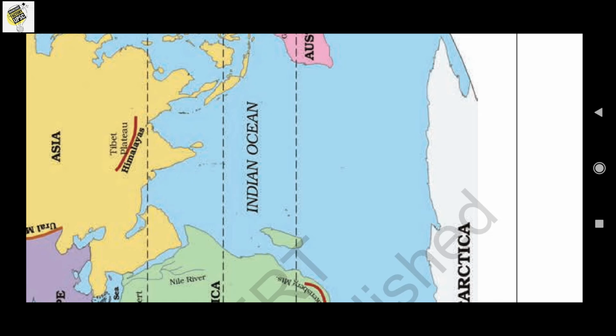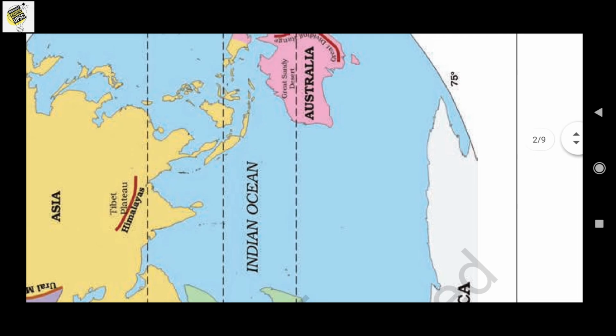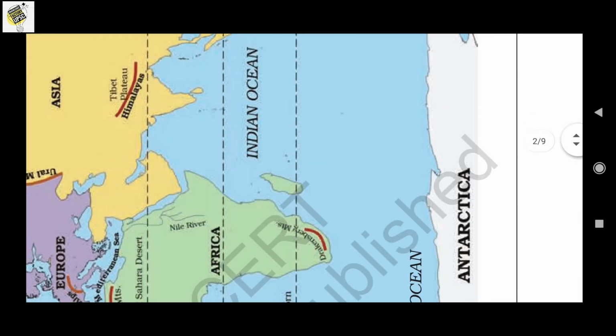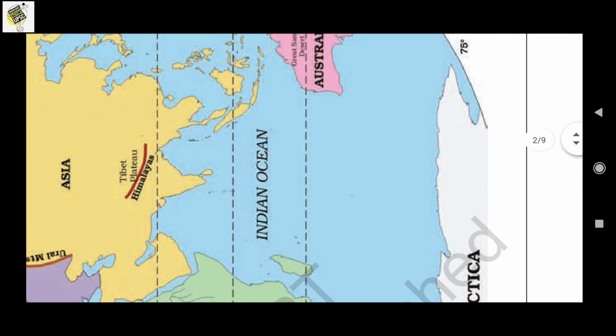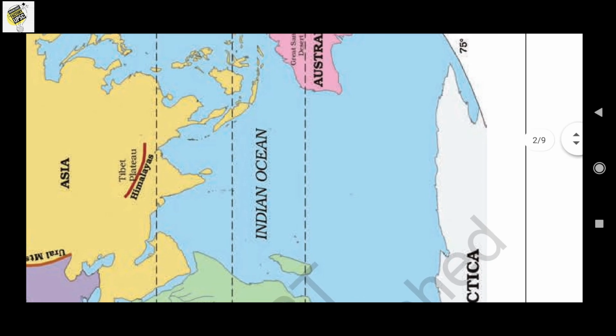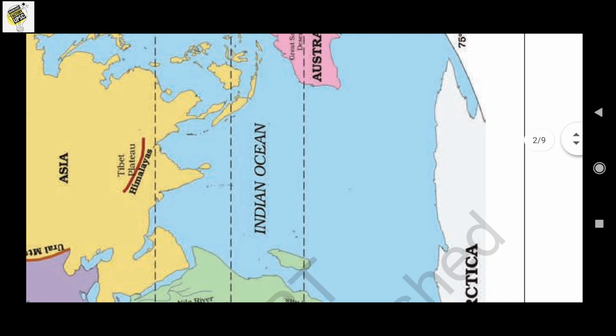In the north, it is bounded by Asia, in the west by Africa, and in the east by Australia, isn't it? So on the east side there is Australia, on the west side there is Africa, and on the north side there is Asia. So what is the specialty of the Indian Ocean? The Indian Ocean is the only ocean which is named after a country, that is India.